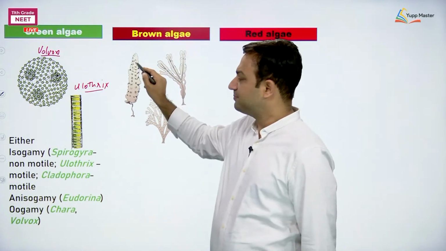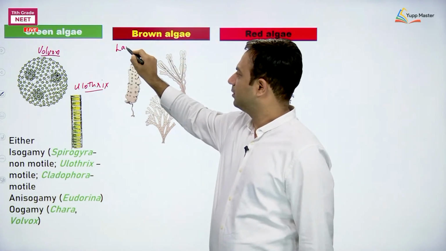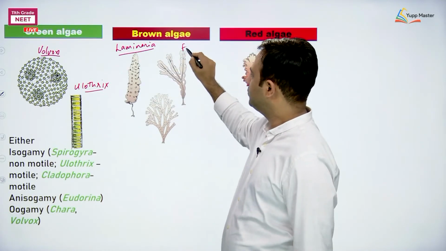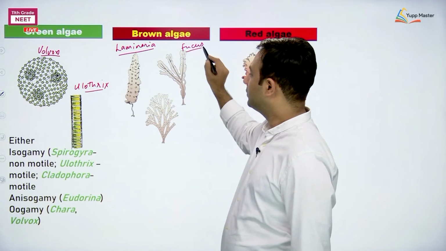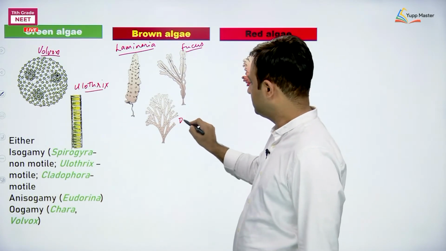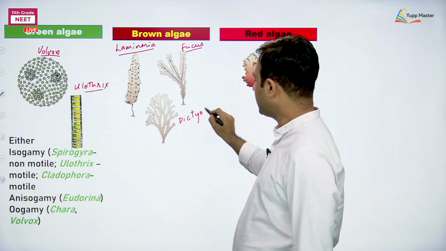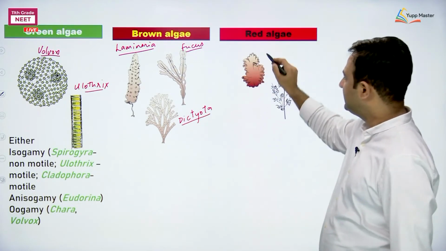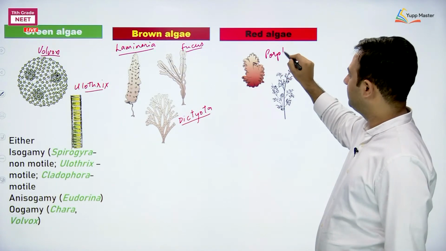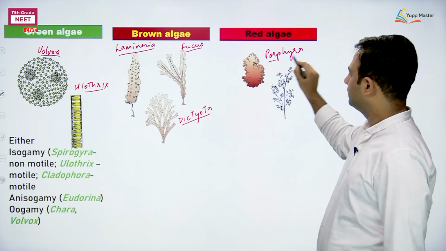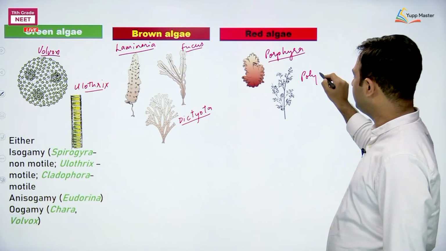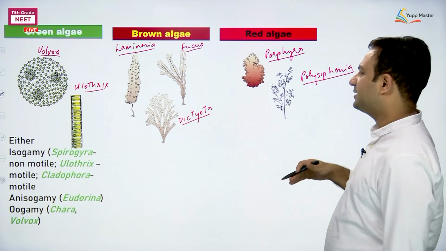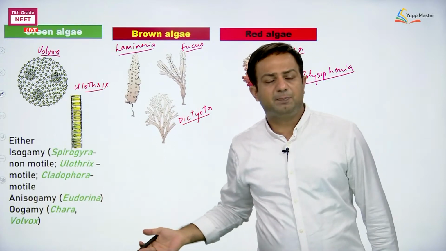As I remember, this member is Laminaria, this one is Fucus, this one is Dictyota. And here we say this one is Porphyra, this one is Polysiphonia.